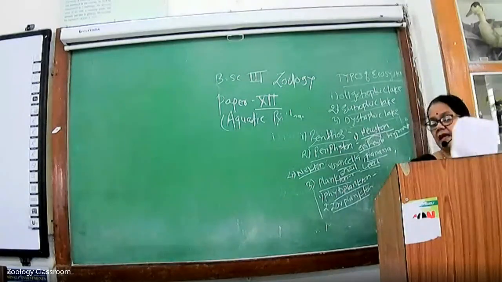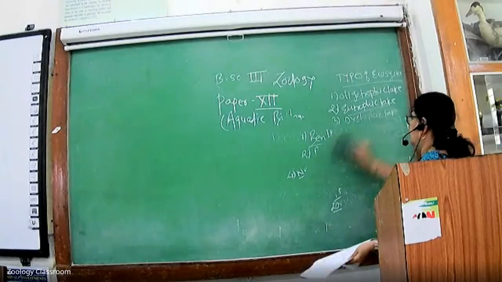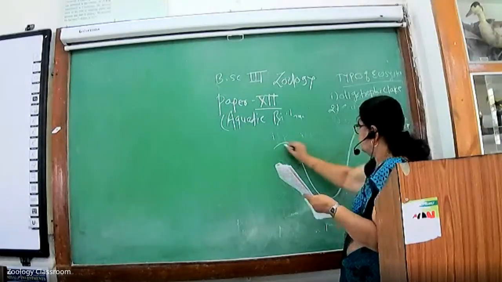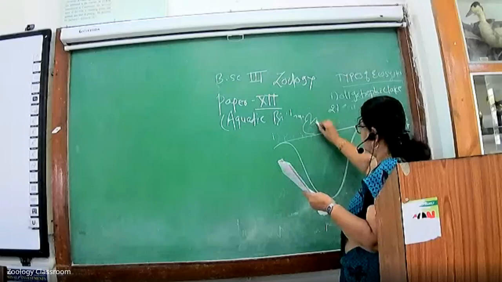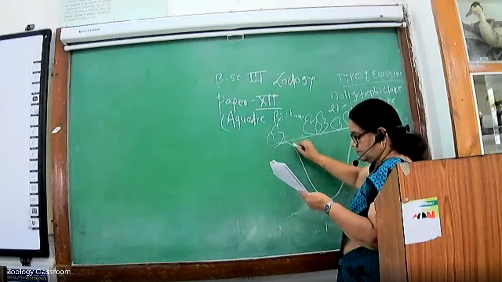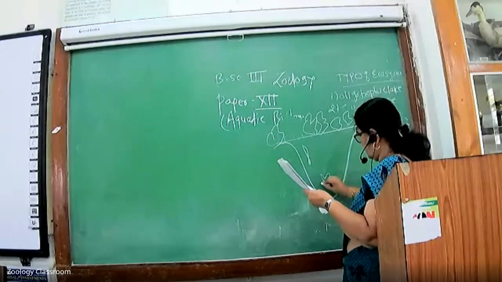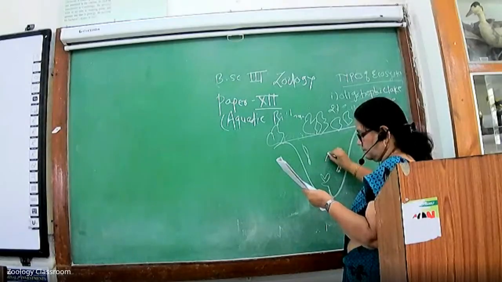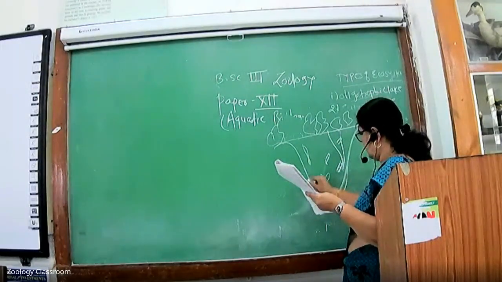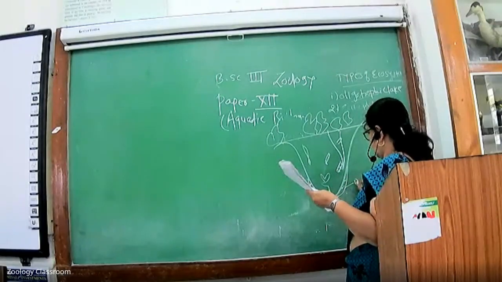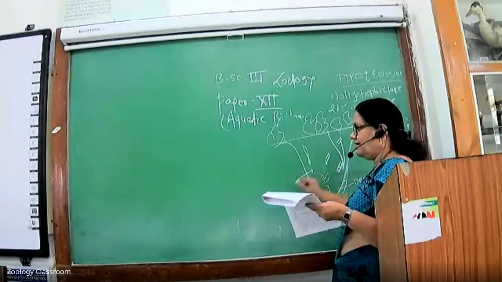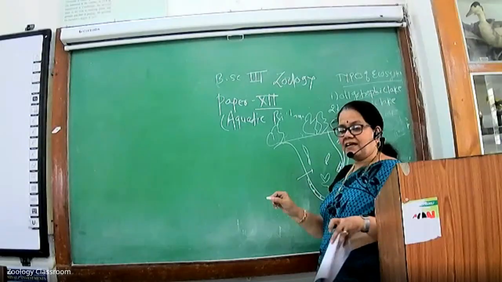In the lake ecosystem, in the diagrammatic sketch, these are the decomposers, consumers and the producers.